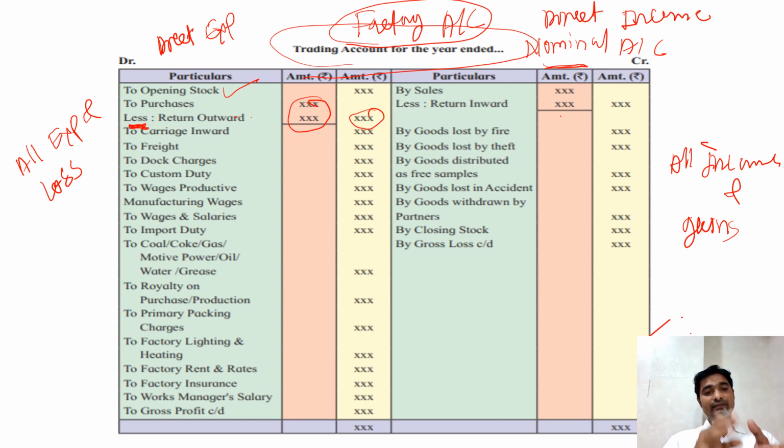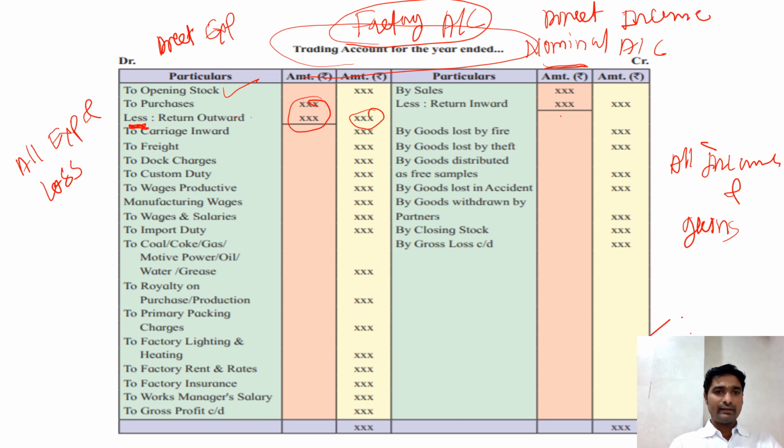If the carriage is paid at the time of sale of material, it is related to the selling activity, so it should come under the profit and loss account, where it is called carriage outward. But this is carriage inward, which is paid at the time of purchase of material. So whatever is related to purchases is taken to the trading account.